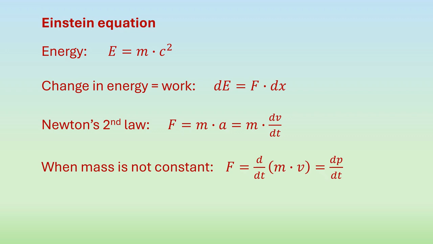Instead, we have to replace it with a law stating that the force equals the change of mass times velocity per unit time. In equation form, F equals d over dt of m times v. Again, d represents an infinitely small change. M times v is also known as the momentum, sometimes indicated with the letter p. The equation then becomes F equals dp over dt.